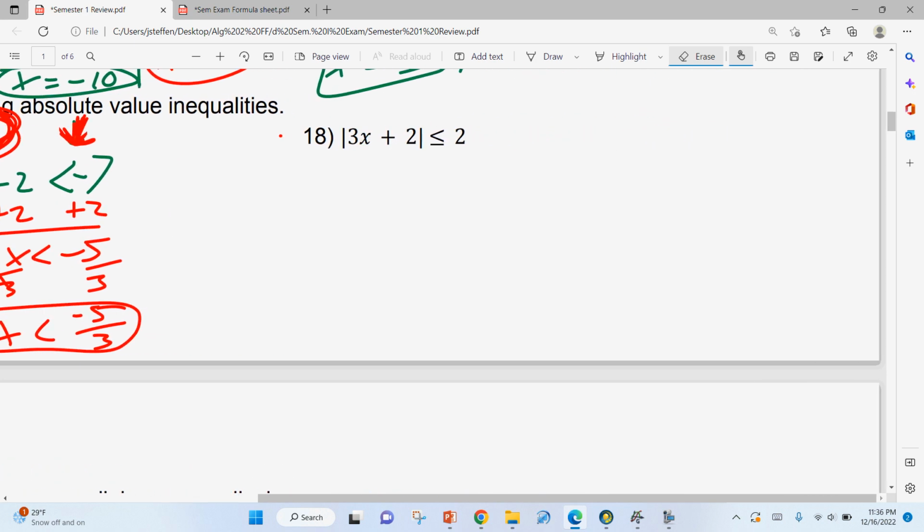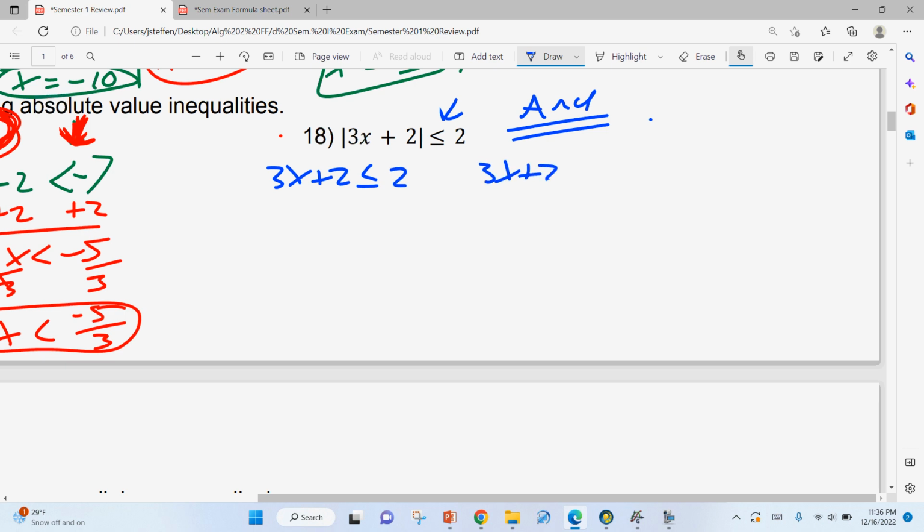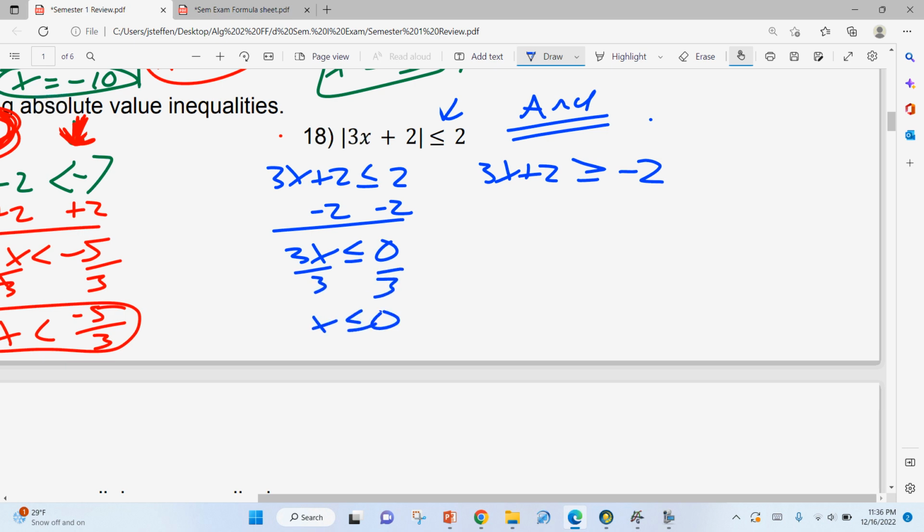And moving on to this one. This is less than, so we know this is an and problem. Again, if you don't do that, you should get it right still, but it's a very good way to double check your work. So we have 3x plus 2 is less than or equal to 2, and 3x plus 2 is greater than or equal to negative 2. You have to flip that sign with your negative number. So we have 3x is less than or equal to 0, so x is less than or equal to 0. That's one answer. Subtract 2: 3x is greater than or equal to negative 4. Divide by 3, divide by 3.